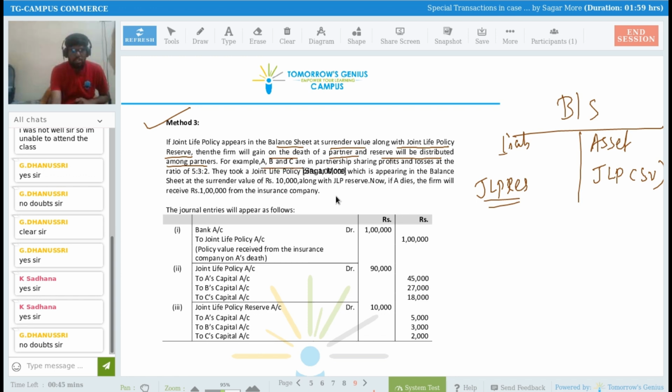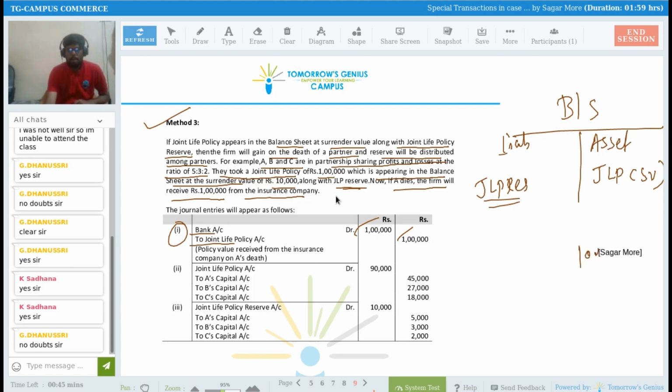For example, A, B, C are in a partnership sharing the profits and losses in the ratio of 5:3:2. They took a joint life policy of rupees 1 lakh, which is appearing in the balance sheet at the surrender value of rupees 10,000. So here 10,000 rupees they have recorded along with joint life policy reserve. Now if A dies, the firm will receive 1 lakh rupees from the insurance company. So the first entry will never change. You received an amount of rupees 1 lakh from the insurance company. So the entry will be bank account debit to joint life policy account, 1 lakh rupees, 1 lakh rupees.